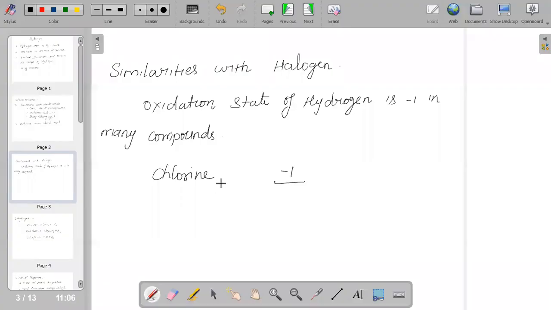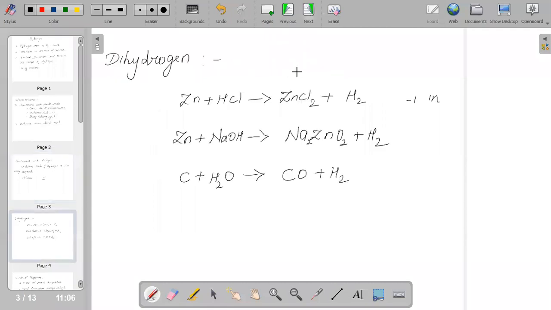So when we talk about hydrogen formation, one concept which we should know is called dihydrogen. Dihydrogen is prepared in the laboratory by reacting granulated zinc with dilute hydrochloric acid, and it will give you ZnCl2 and dihydrogen. In the same way, dihydrogen can be prepared when zinc reacts with sodium hydroxide. It will give you sodium zincate and dihydrogen.